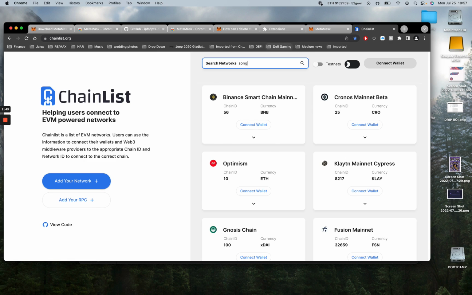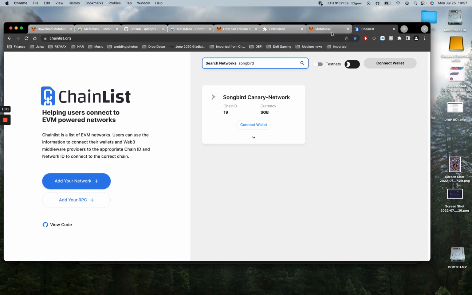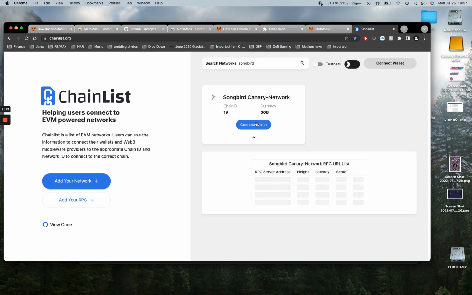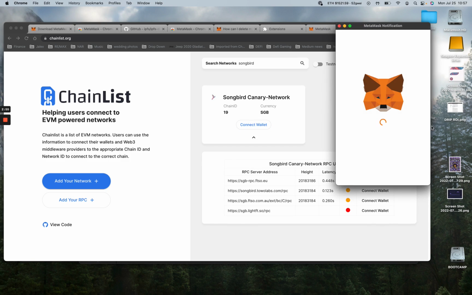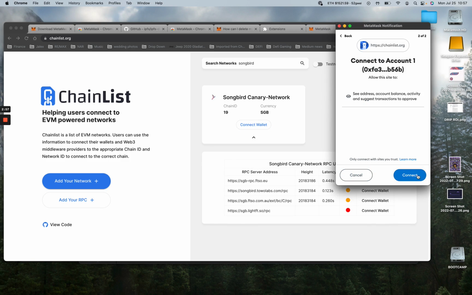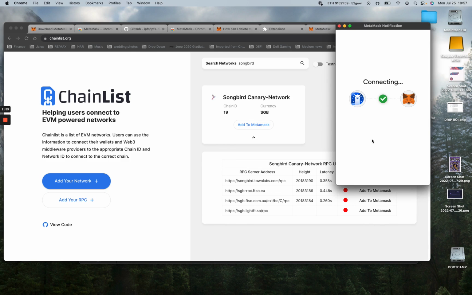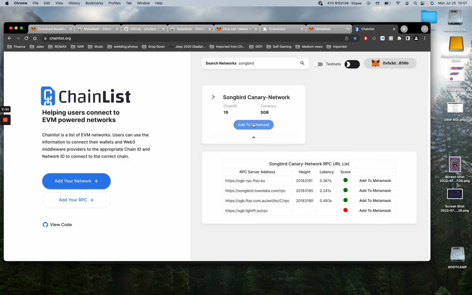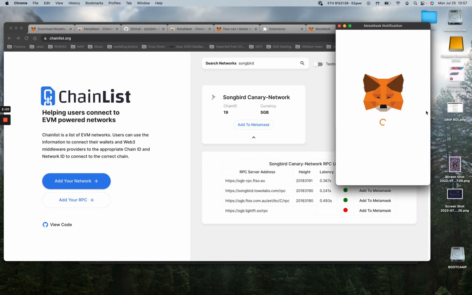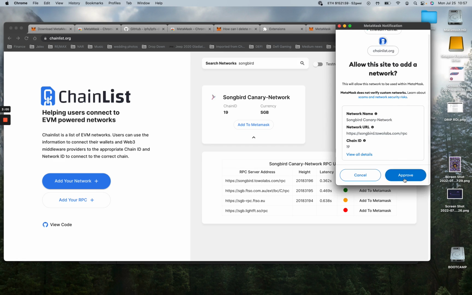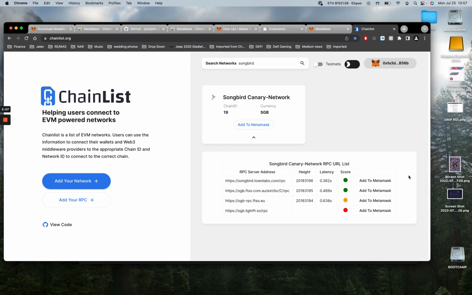We want to connect to the Songbird network. And we want to connect our wallet. And then we want to add to MetaMask. Approve. Switching networks. I want to switch network. Now, it added probably this Tobo Labs RPC. You can choose your own RPC.